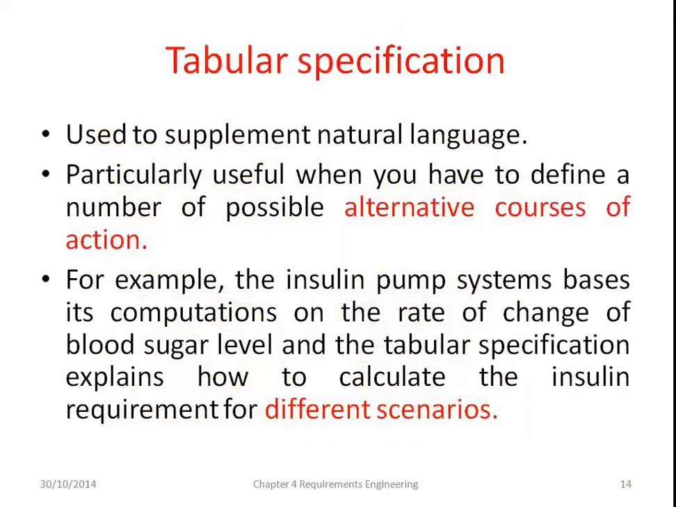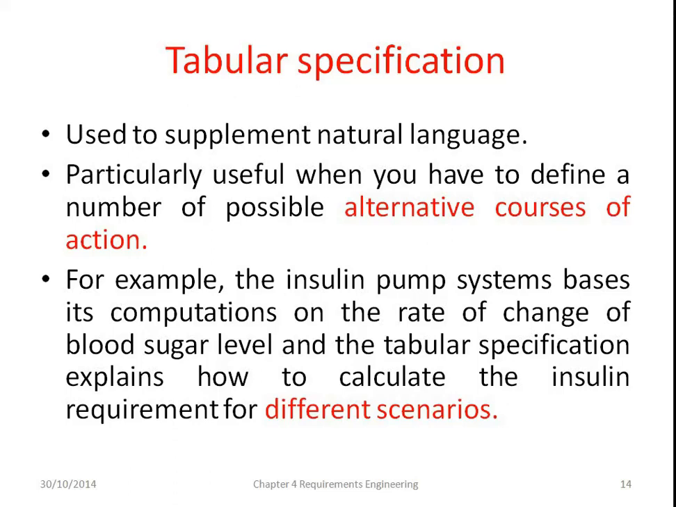Another form of writing the specification is tabular specification, used to supplement natural language, particularly useful when you have to define a number of possible alternative courses of action. There are a number of alternatives: if a condition is satisfied, then go one way, else go another way. When a number of possible alternative courses of action are available, you have to use the tabular specification.